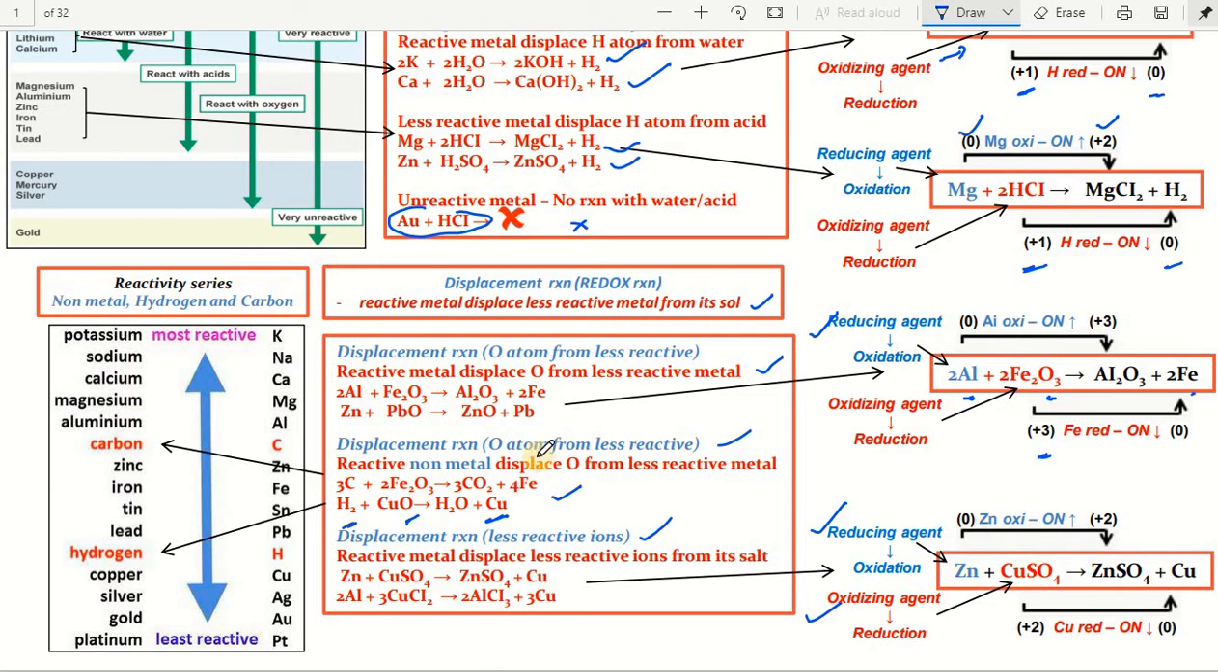So on seeing all these different kinds of examples here, if you observe in this left corner, the reactivity series is given: non-metal hydrogen, carbon, potassium, sodium, calcium, magnesium, aluminum, carbon, zinc, iron, tin, lead, hydrogen, copper, silver, gold, platinum. In this order, from top to bottom, potassium is the most reactive while platinum is the least reactive. Carbon and hydrogen are non-metals in the reactions we have observed.